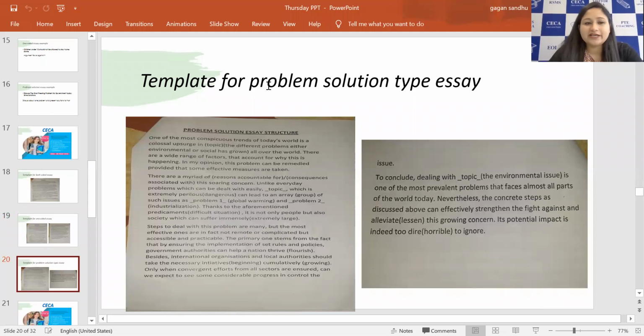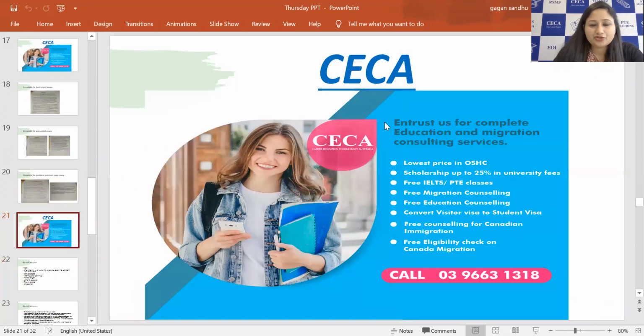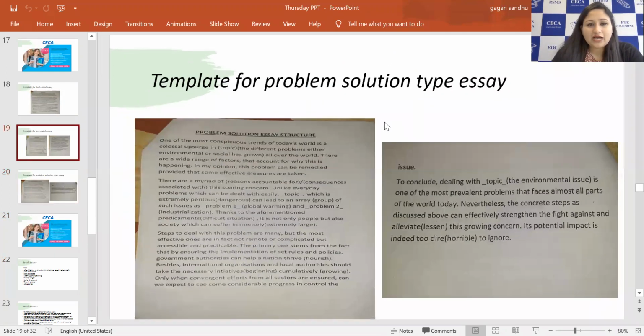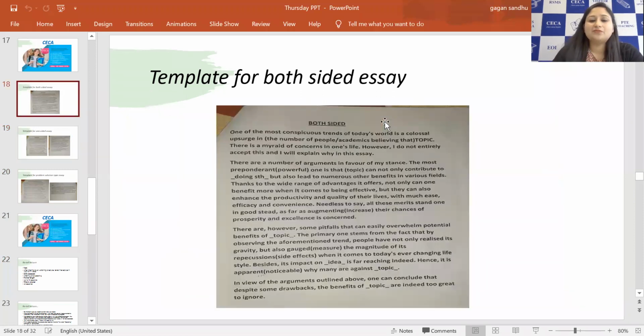When you are writing an essay on a particular topic or a particular type of essay, you just have to mold your essay in that way. And this is the third template, for problem and solution, right? So this is all about the essay, guys. The problem solution template, the template for the one-sided essay, the both-sided essay, and the other template which I generally share with you, I'll be sharing here as well.